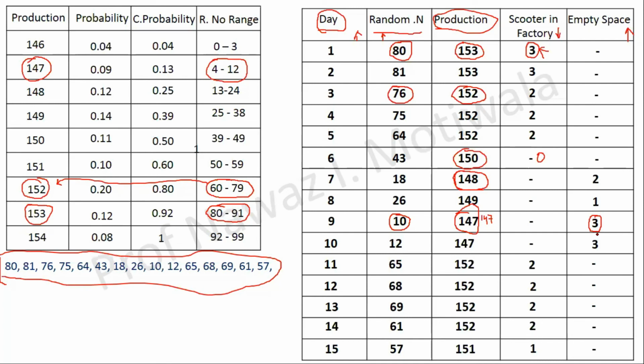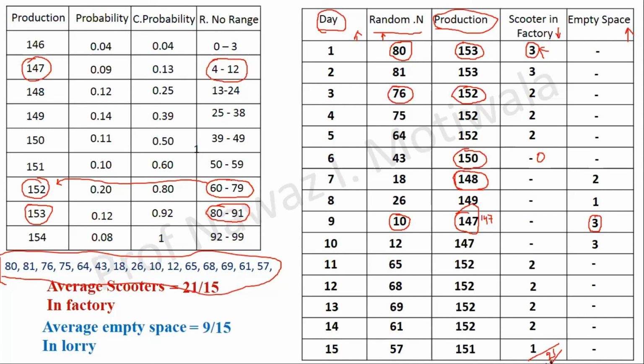So with this we have completed the problem. Now we need to just write the answer. The question asked was, what was the average number of scooters in the factory? For average, we add all the numbers remaining in the factory and divide by the number of days, that is 15. So I will write 21 by 15, because 21 is the sum of this column, the number of scooters remaining in the factory. So I get the answer as 21 by 15. You can also convert it into decimals. I have not converted it into decimals because the number of scooters cannot be in decimals. Hence I have kept it as it is.